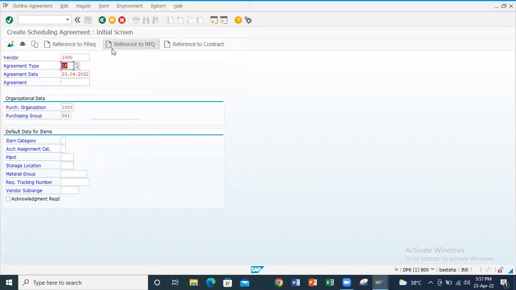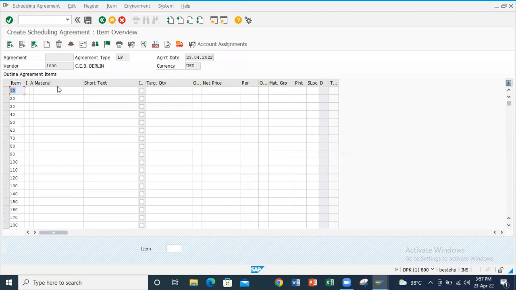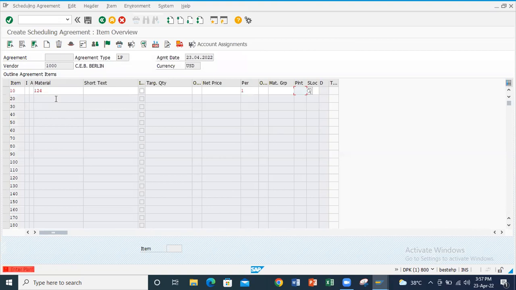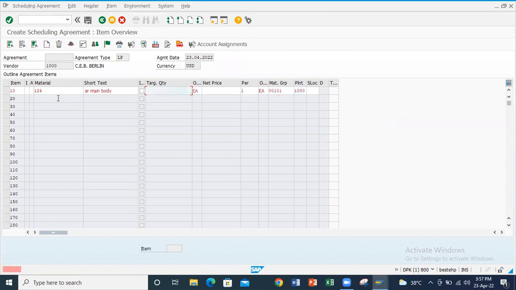We will select LP. Here again, give the validity date. Again, enter the material. We have to enter the plant 1000, the quantity, and the net price.